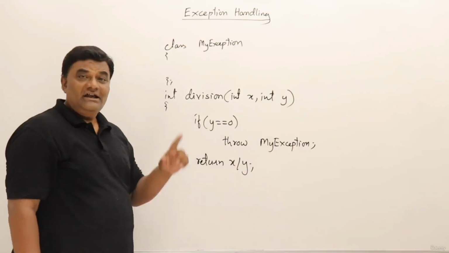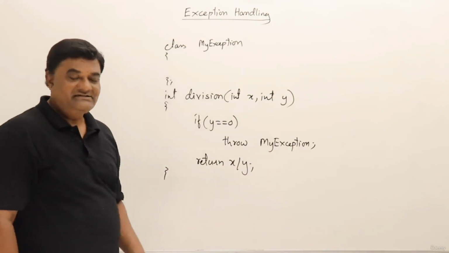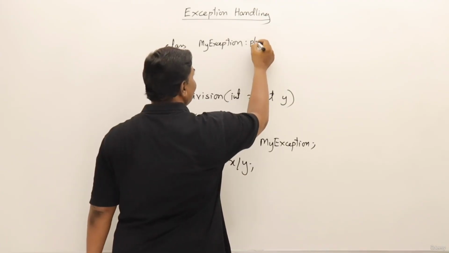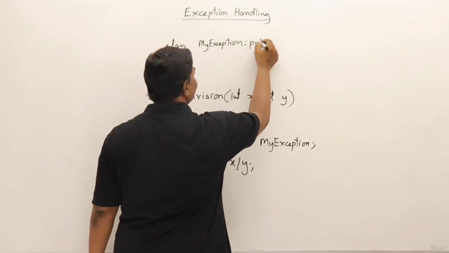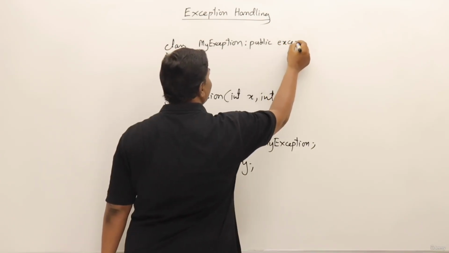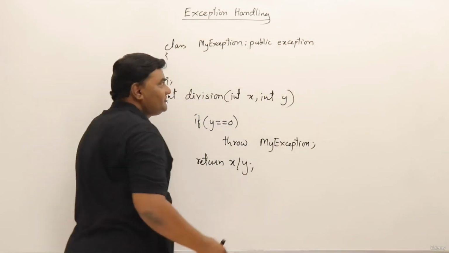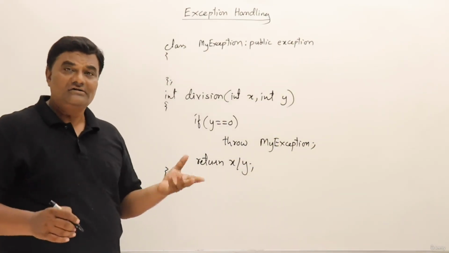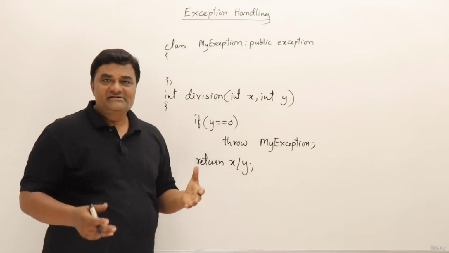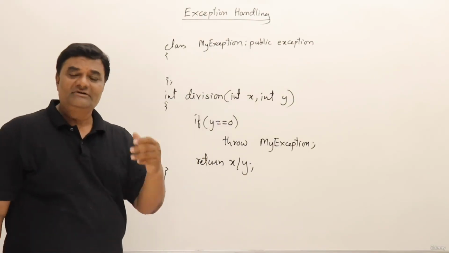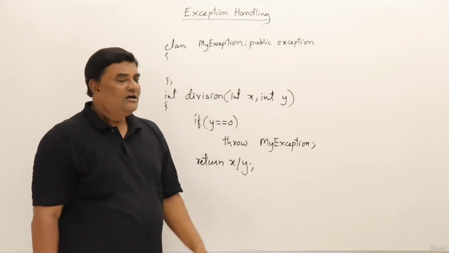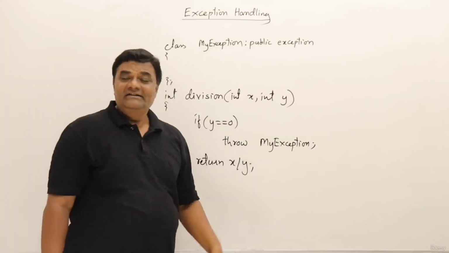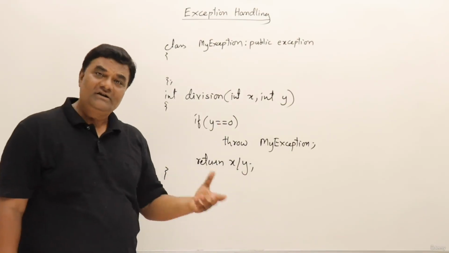Now, one more thing here. If you are throwing your own class exception, then better to extend it from the built-in class of C++, that is exception. There is a built-in class in C++ called exception, and you can inherit your class from that one. That's not mandatory. If you want, you can do that. If you're doing this, then you are following some hierarchy. If you are familiar with Java, it will be more similar to Java. Or without that also you can do it. You can give any name to the class and need not inherit from exception. If you want, you can inherit.